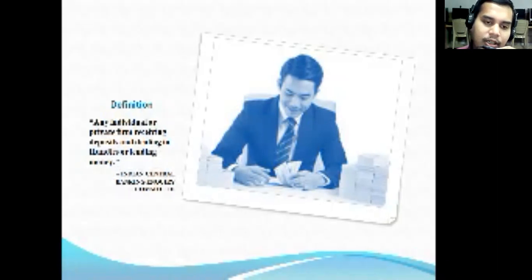So these indigenous bankers accept deposits as well as hundis and lend their money. This is the oldest form of banking system that has been seen in India, in Indian culture. Nowadays also, these indigenous bankers are available somehow. But this segment is completely an unorganized sector. That means there are no rules, no frameworks, and no government control over this kind of system. That's why we call it the unorganized sector.